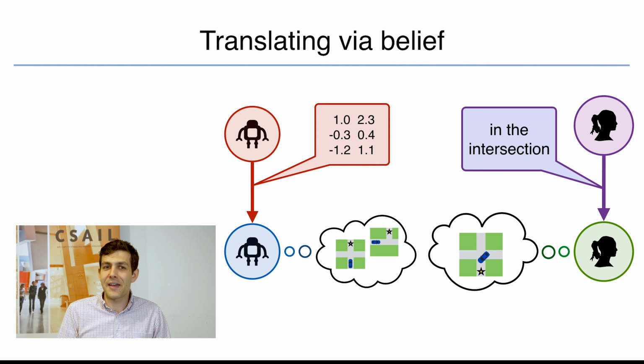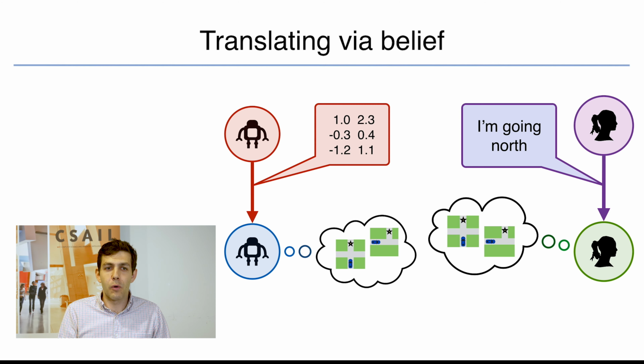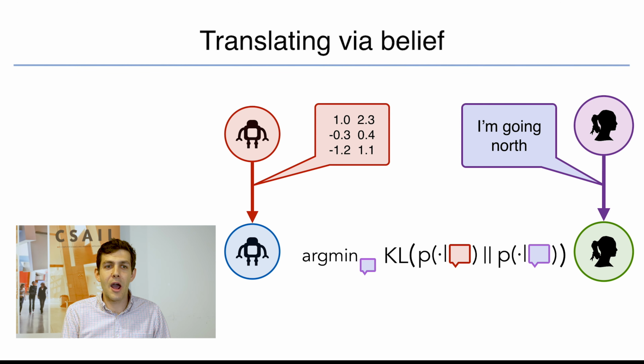And we can translate that message into natural language, again, by searching in the space of natural language strings until we find one that gets some kind of human listener's belief as close as possible to the neuralese listener's belief. Now, concretely, again, we're going to represent these beliefs as probability distributions over speaker states given messages.